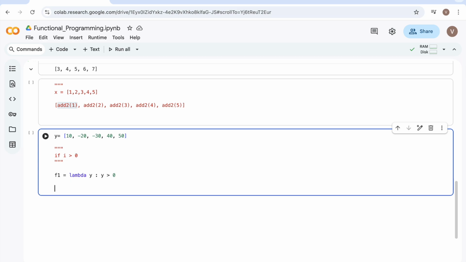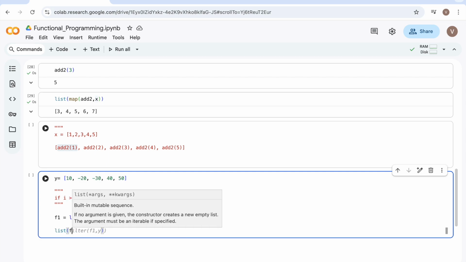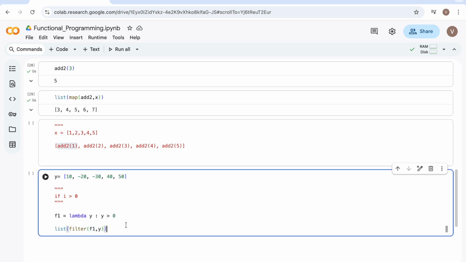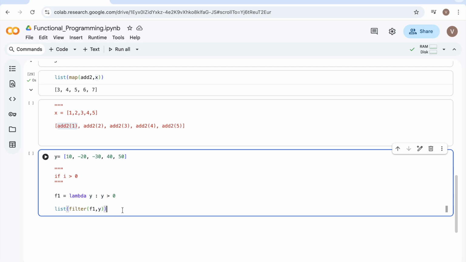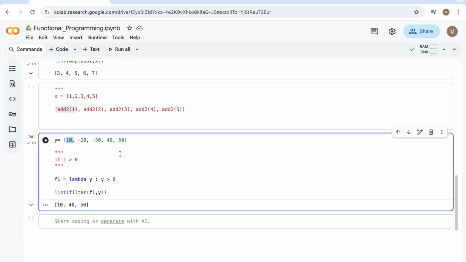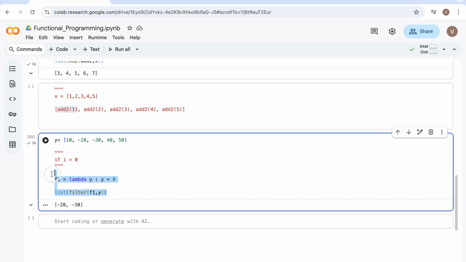Now, just like map, what I will do here is assign the list. I will write filter, and f1 is just the function, and then I'm assigning the values. That's all. Hope you got the point, right? See, now I'm getting positive values. If you need negative values, you just have to change this one. Just execute. That's all. See, the 2 lines of statements are able to solve the problem. I hope you got the point here also, right?